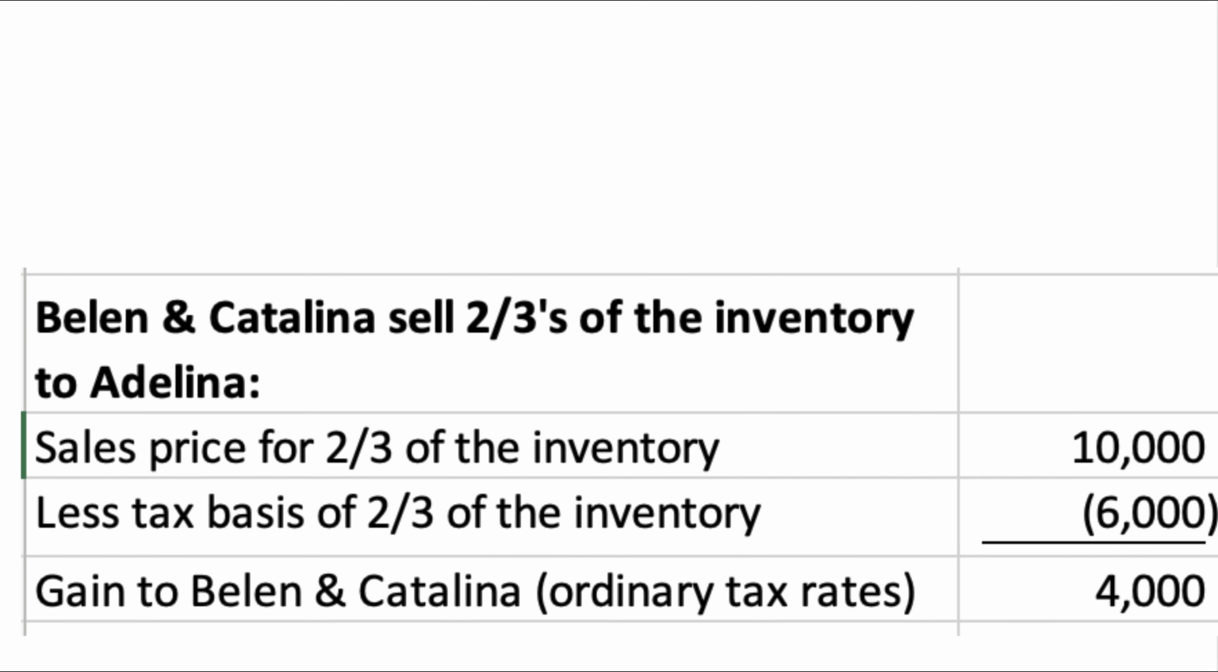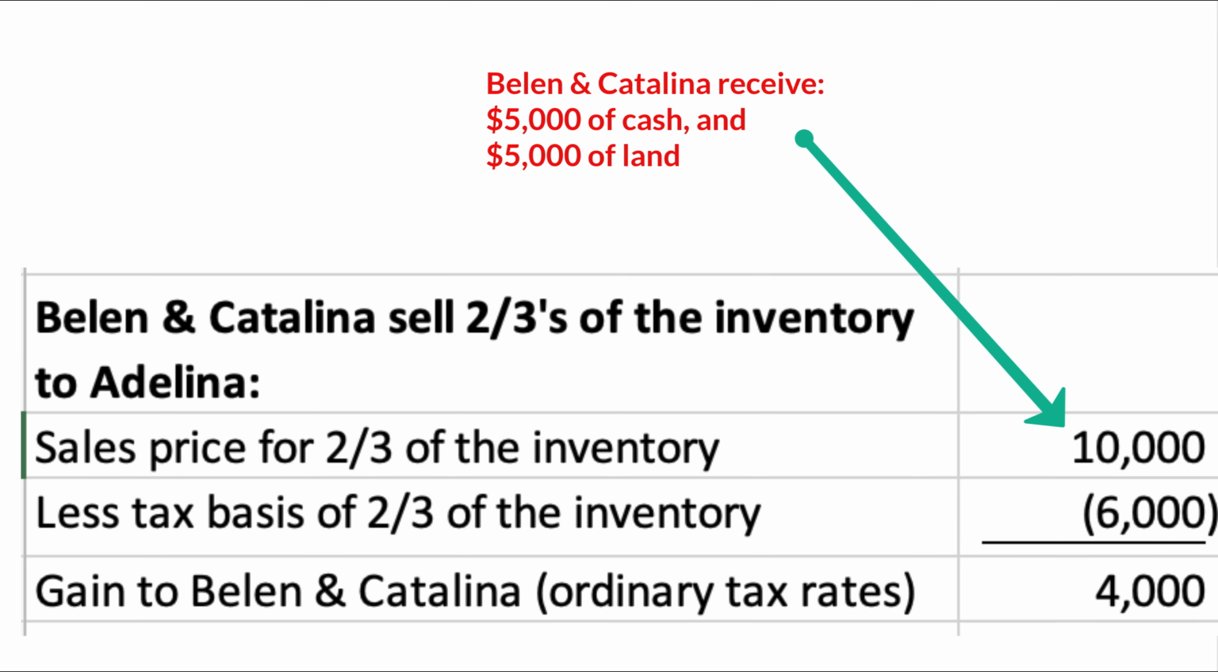In this example, Belen and Catalina have effectively sold their ownership in the inventory to Adelina. Since the inventory is worth $15,000 in total, the 2/3 sold to Adelina is worth $10,000, which is the sales price for the inventory. Belen and Catalina receive Adelina's share of cash and land in exchange for the inventory.